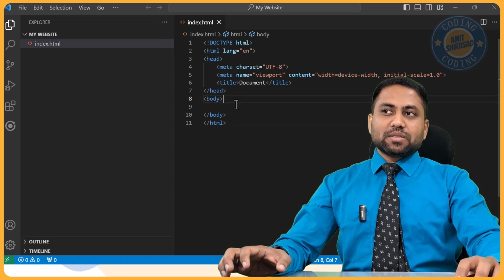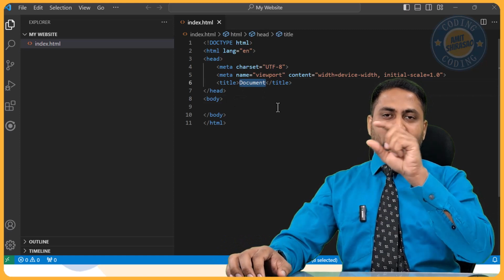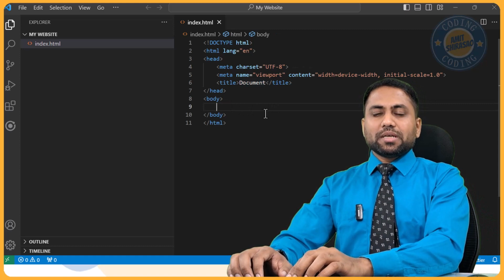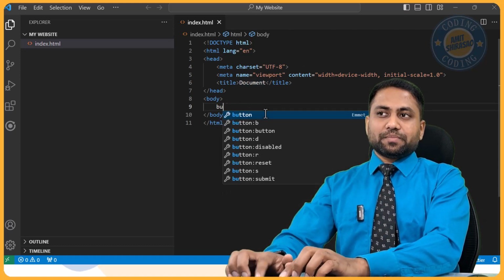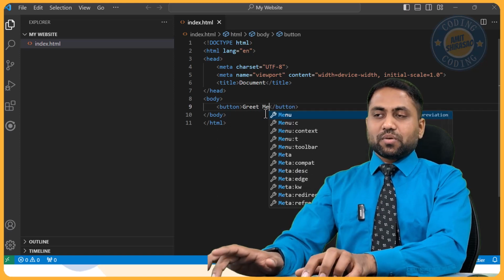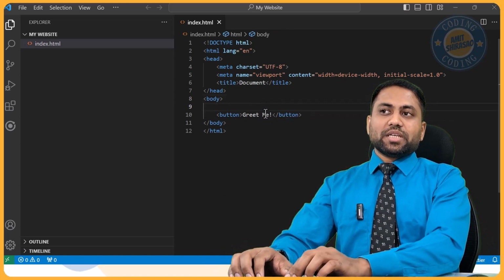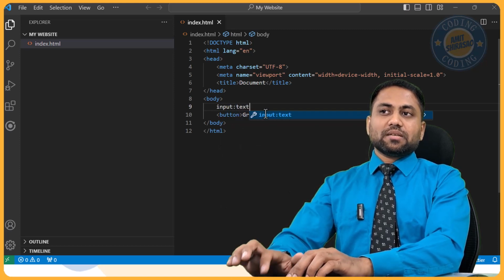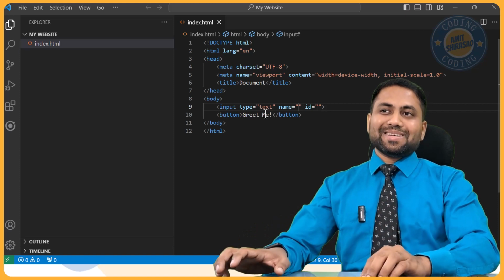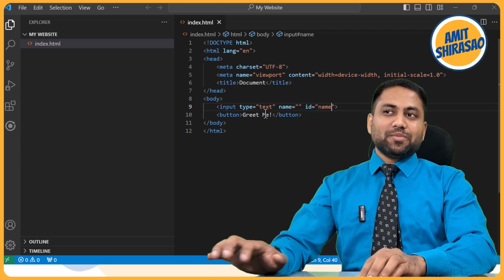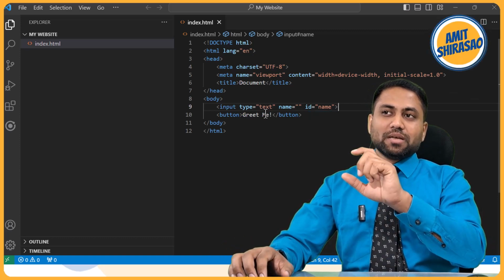Now what is title? Title is basically appearing at the top of the website, and then what is body? Body is what you see within the website. So here let us create a button, and I'll call it greet me. And let us also create a text box. So I'll just put input colon text, enter. It will create a text box for me, and I'll give an ID as name. So here I'll be entering my name, then there'll be a button called greet me.